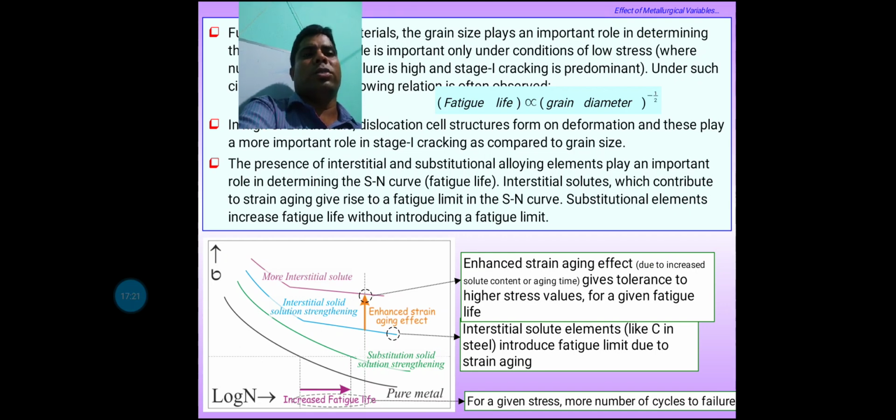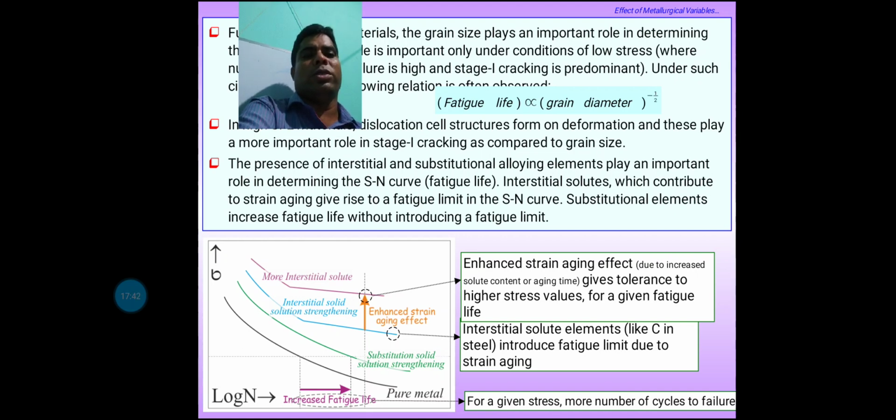Interstitial solutes contribute to strain aging, which gives rise to a fatigue limit in the SN curve, and substitutional elements increase fatigue life without introducing a fatigue limit.